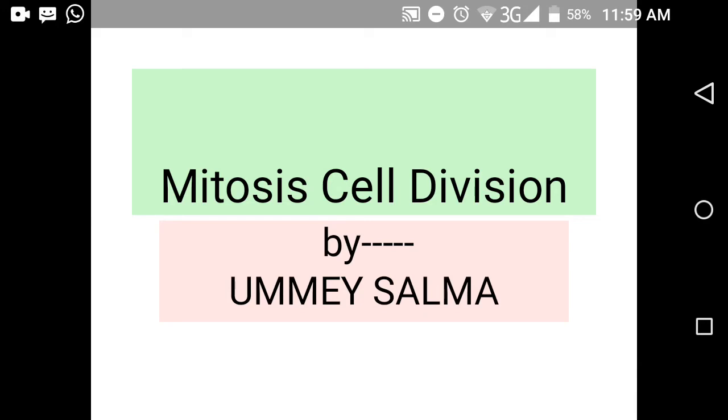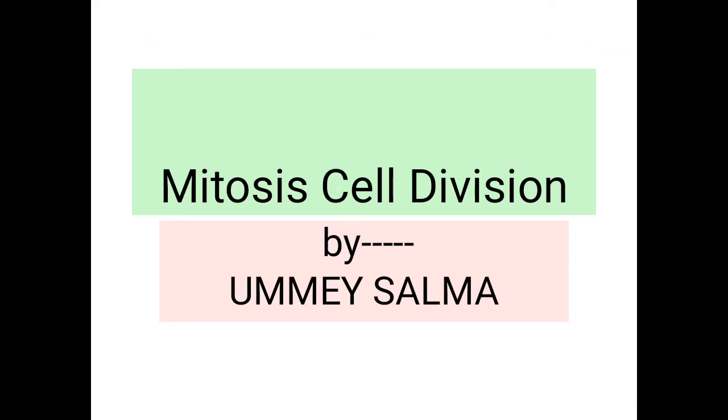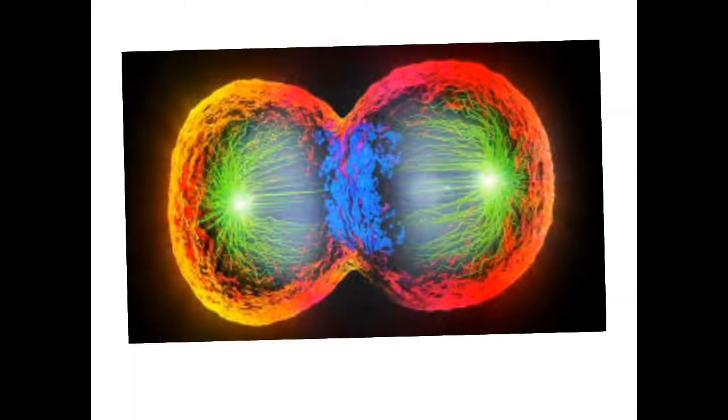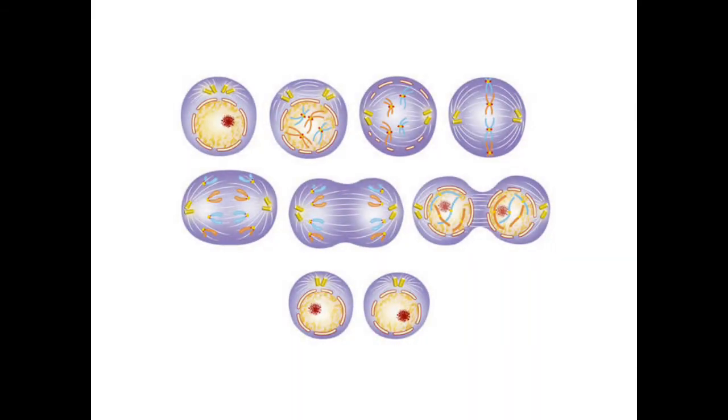Hello students, today we will discuss one type of cell division, that is mitosis. So can you remember what is cell division? Cell division is the process through which one cell divides and gives us new daughter cells, and helps in growth and reproduction of living organisms. And the types of cell division were mitosis, meiosis. Among these, we will discuss mitosis cell division today.